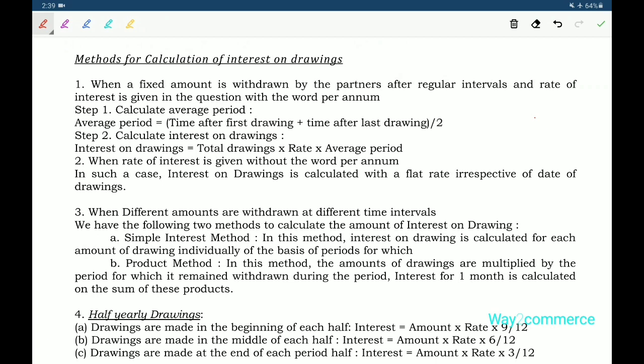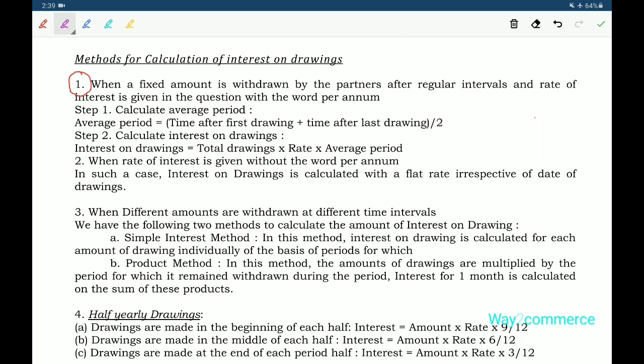Now we understand all the methods for interest on drawings. The first method is when a fixed amount is withdrawn by the partners at regular intervals and the rate of interest is given in the question with the words per annum.